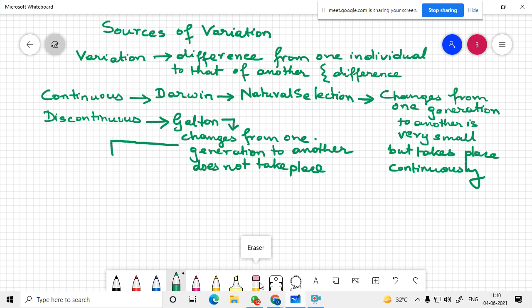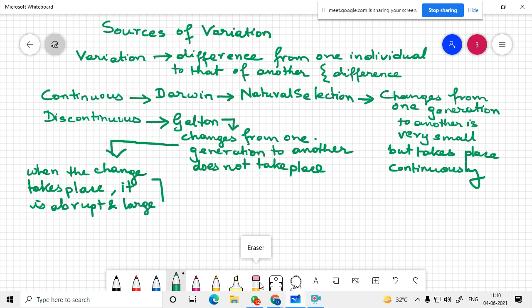So when the change takes place, it is abrupt and large. So the change is discontinuous.